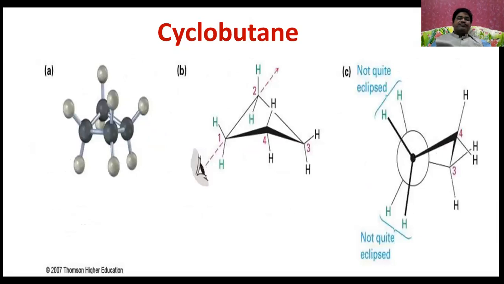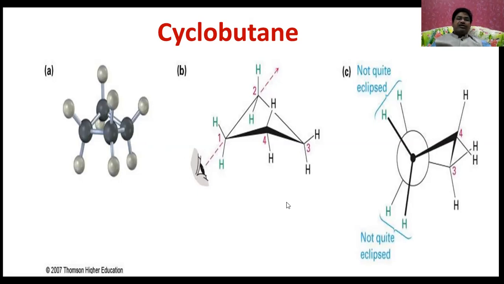Now see this one. This is going to be the cyclobutane because of these atoms. This is not quite eclipsed like in cyclopropane. That's why this is somewhat more stable than cyclopropane, and angle strain is less here. You can observe these structures, and these are three-dimensional structures.